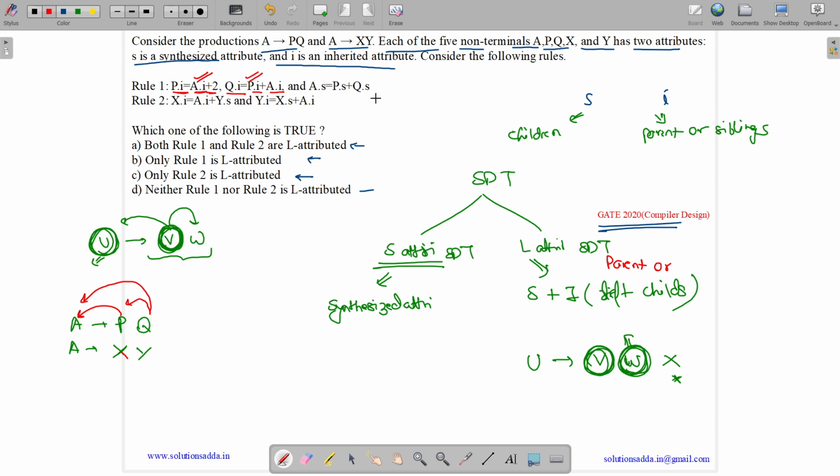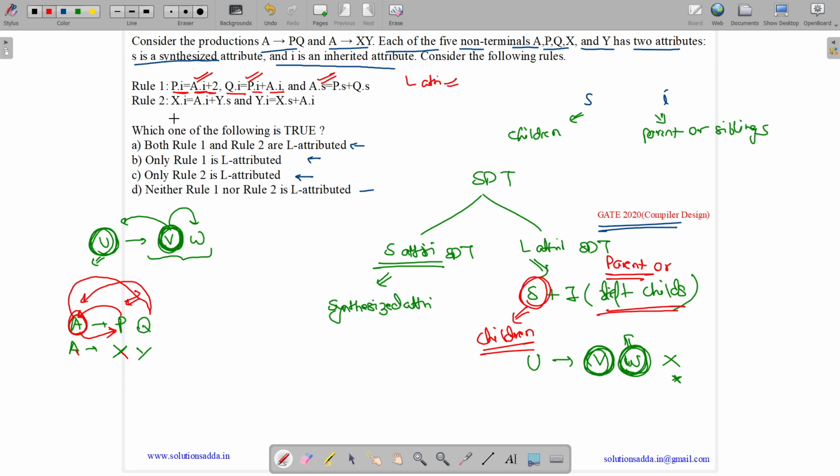A dot S equals P dot S and Q dot S. So A is taking value from P as well as Q. It is also allowed, as A is over here and it is taking from its children. So taking from its children is allowed because it is a synthesized attribute. Synthesized attributes means we can take from children also. So either we can take from children or we can take from parent or from left side. So this is also allowed. So rule 1 is L attributed.